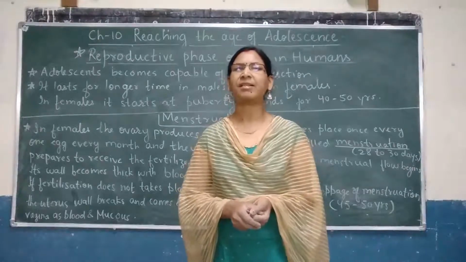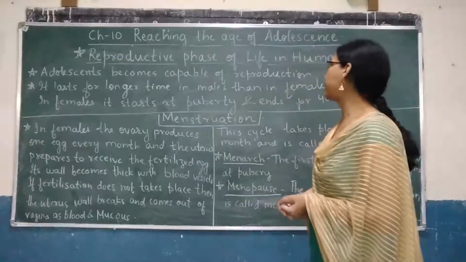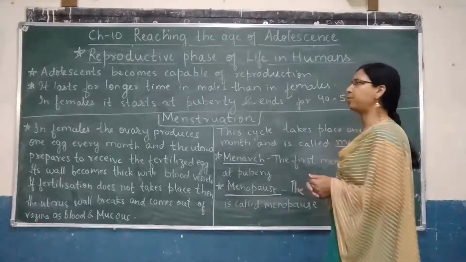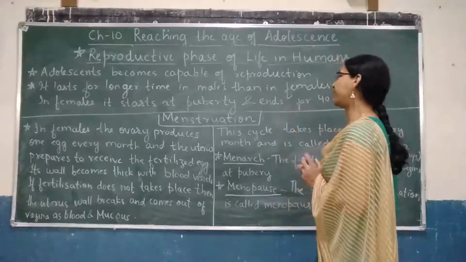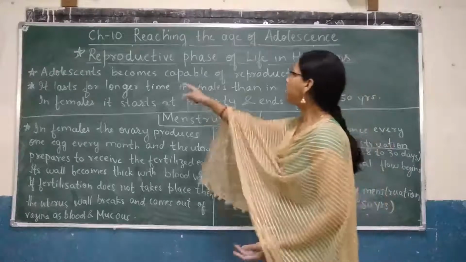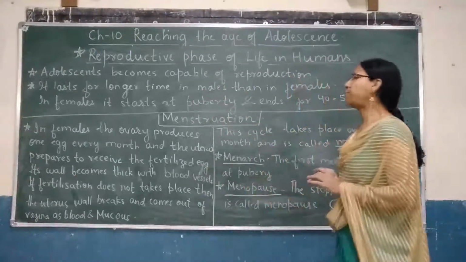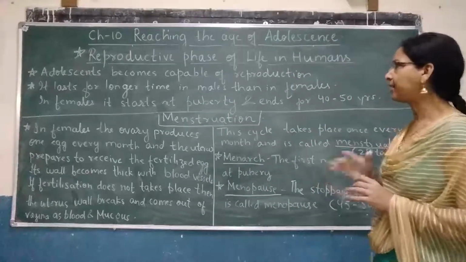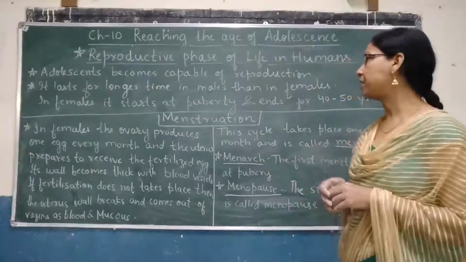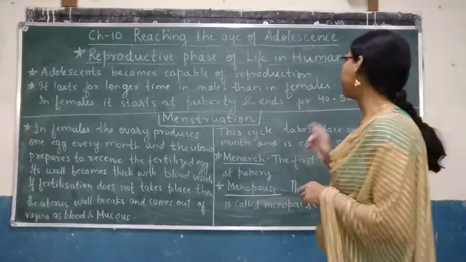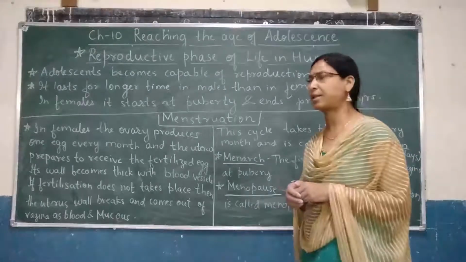Dear children, our next topic is the reproductive phase of life in humans. So let us see what happens in this reproductive phase. Adolescents become capable of reproduction. So what happens? They start reproducing and it lasts for a longer time in case of males than in females.